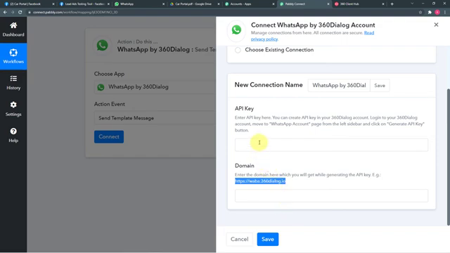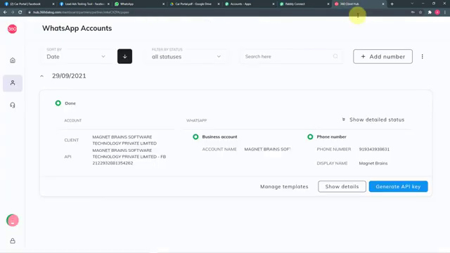After pasting these two things, you just have to click on save and you will be connected with 360 dialog, right? Generating the API key is a one-time task only. Once you get your API key generated, you can use the same key to make the connection afterwards also with Pabbly Connect.